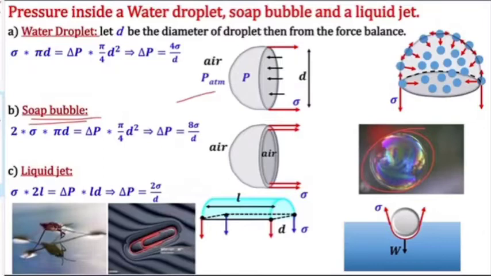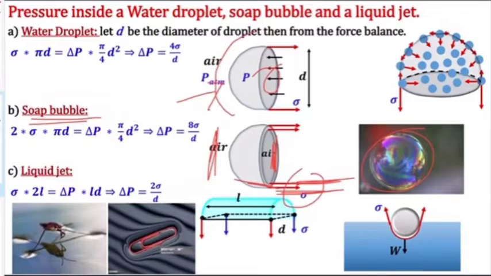See, a liquid water droplet has only one surface, which is outside. Inside it is water only. But in a soap bubble, there is air inside and air outside. As it has air in two places, it has two surfaces, so it will have two surface tensions, one inside and one outside. See, two lines are represented. This line represents the inside surface and this outer line represents the surface tension for the outer surface.